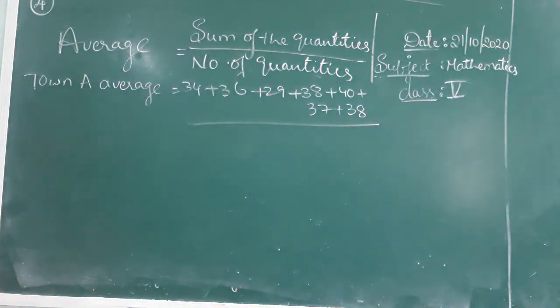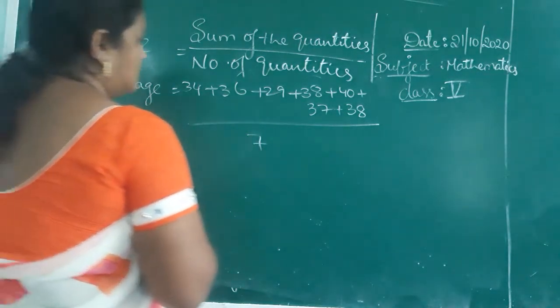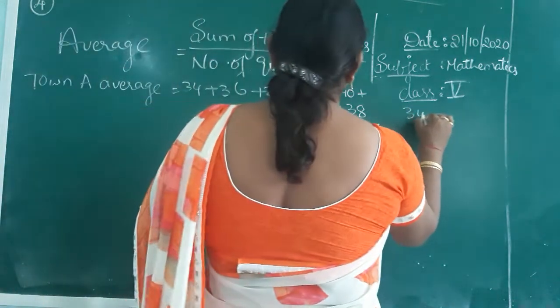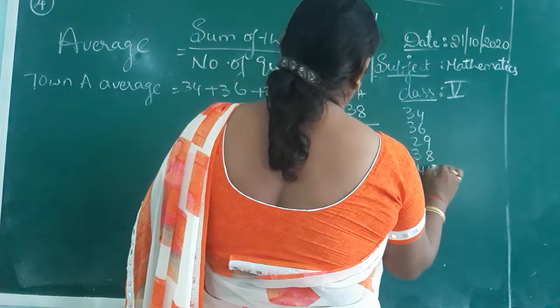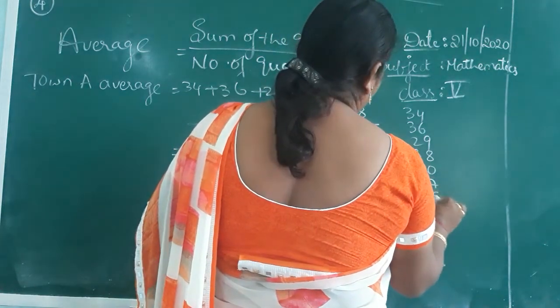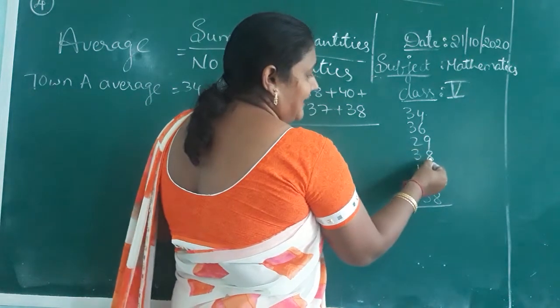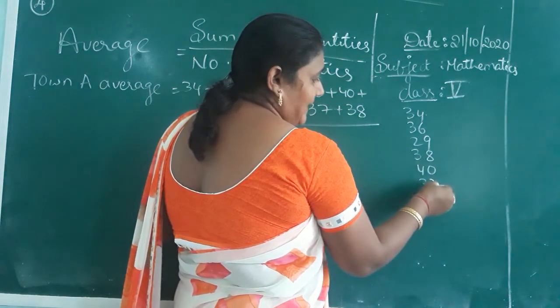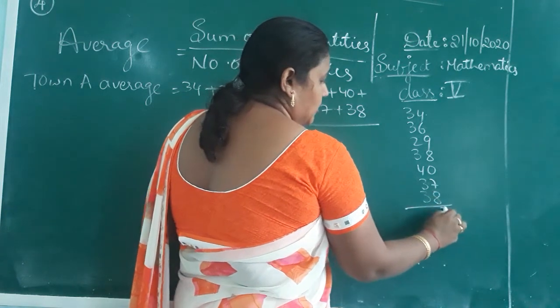Up to 7 days of measurements were given. So divide by 7. Now add those numbers.